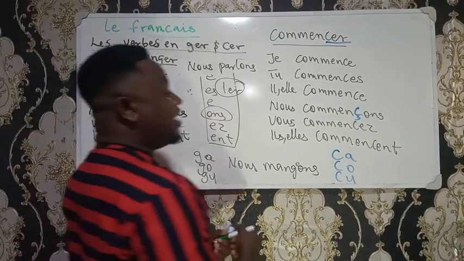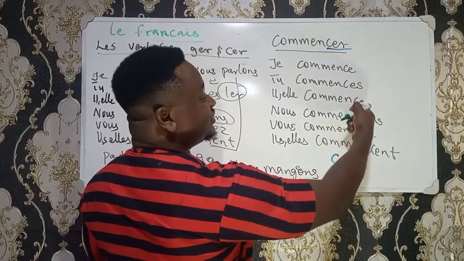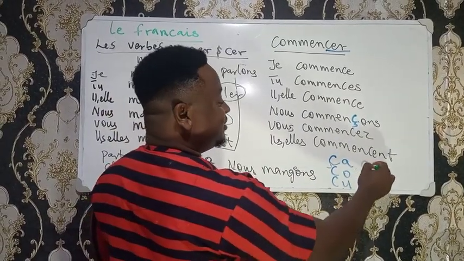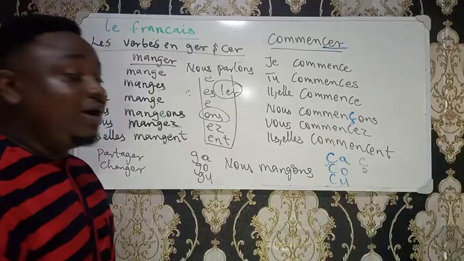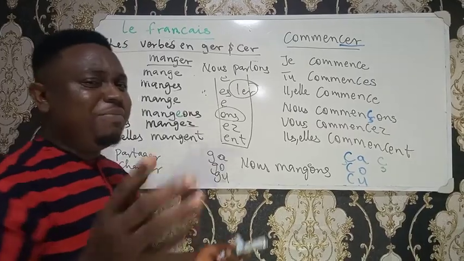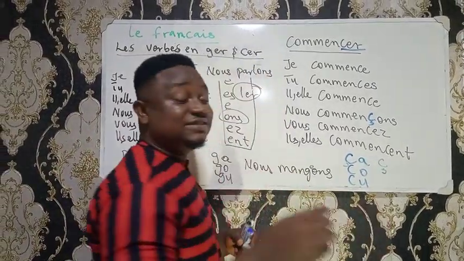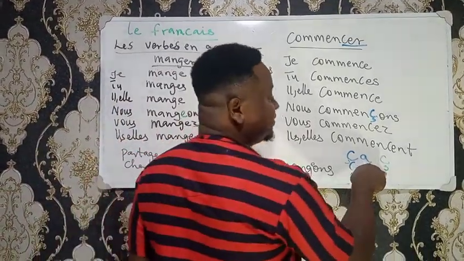For us to now have the C pronounced S, to keep commence, commençons, commencer, we now have to put a cédille. So we have to put this under the C to keep the C sound as S. You remember ça va, comment ça va? So the symbol under the C makes the C pronounced S because of this cédille.